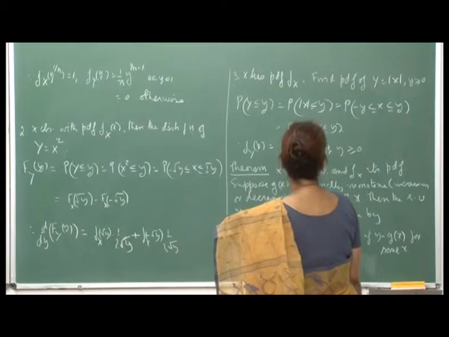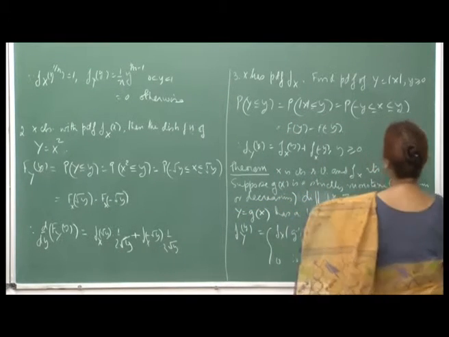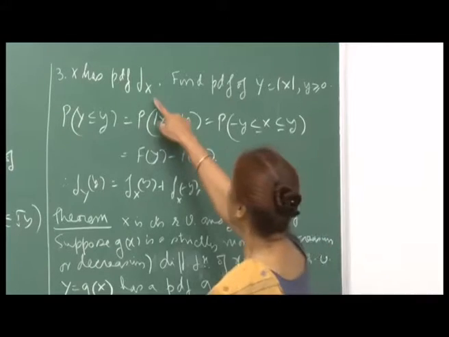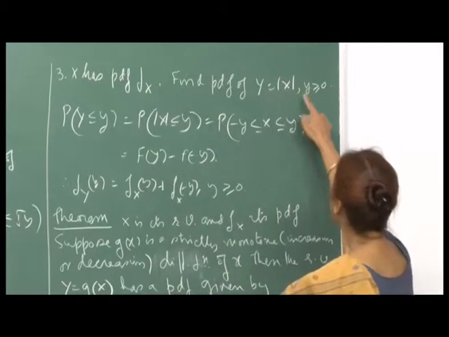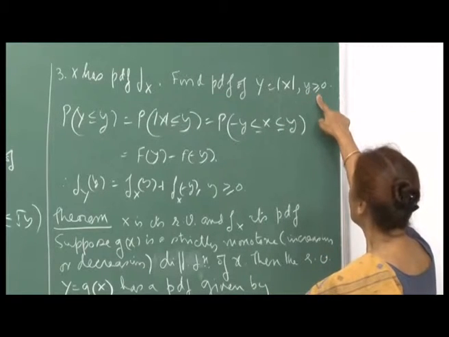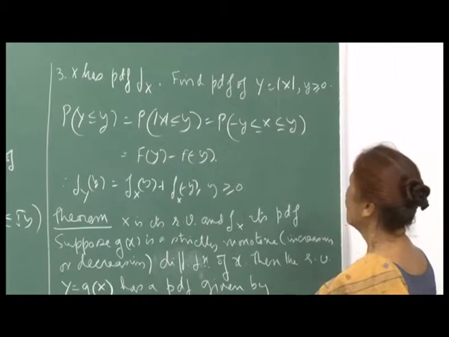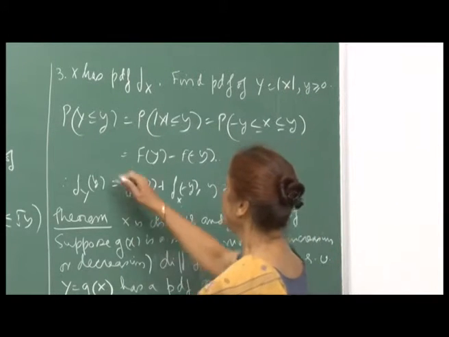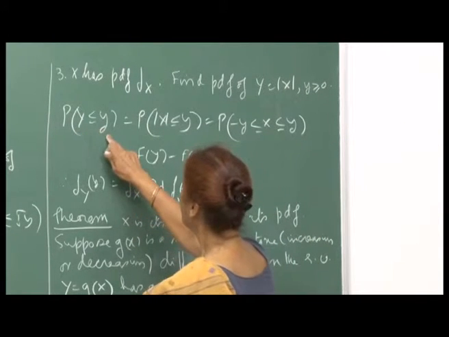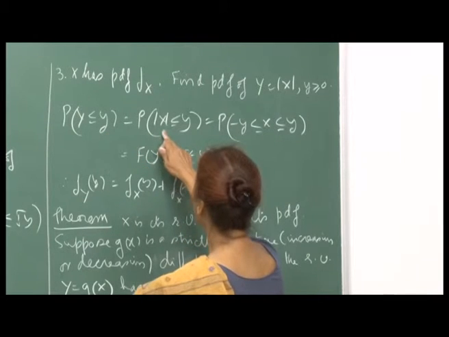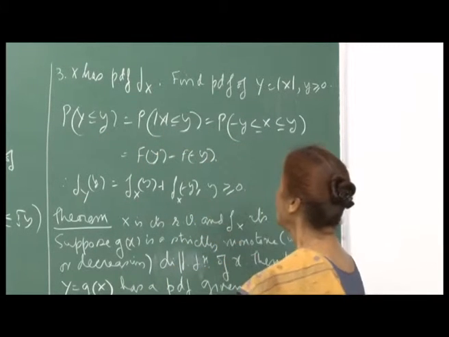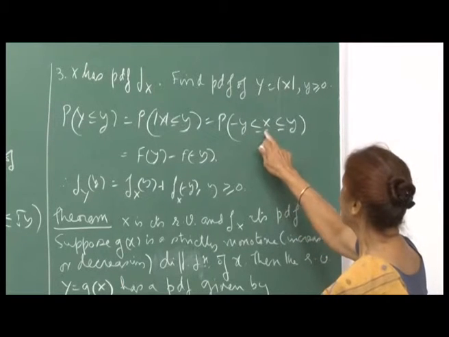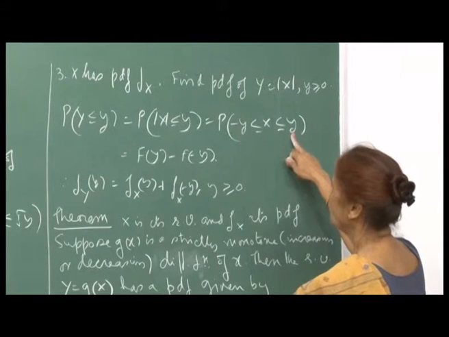Now, the third kind of function that I am looking at here is y equal to mod x. So x has a PDF f x, and in this case y will have non-negative values, even though x has negative values, right. So we write down the event probability y less than or equal to small y. This is probability mod x less than or equal to y, which again can be written as x between minus y and y, right.